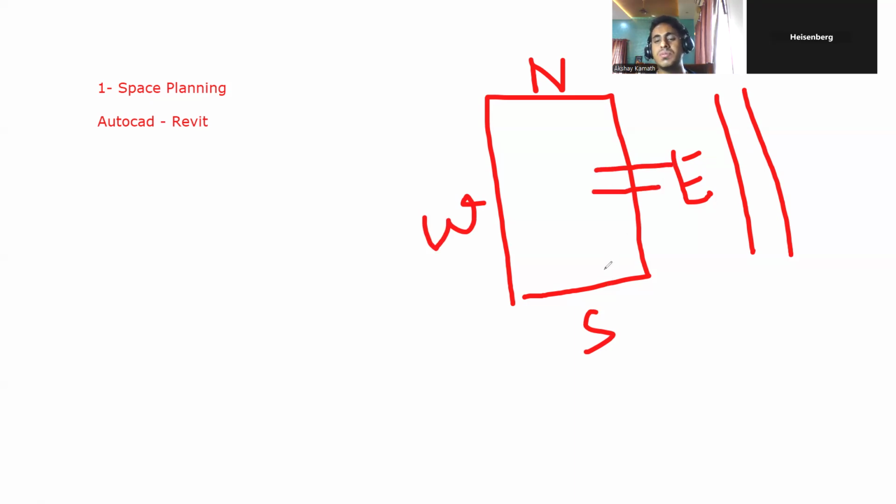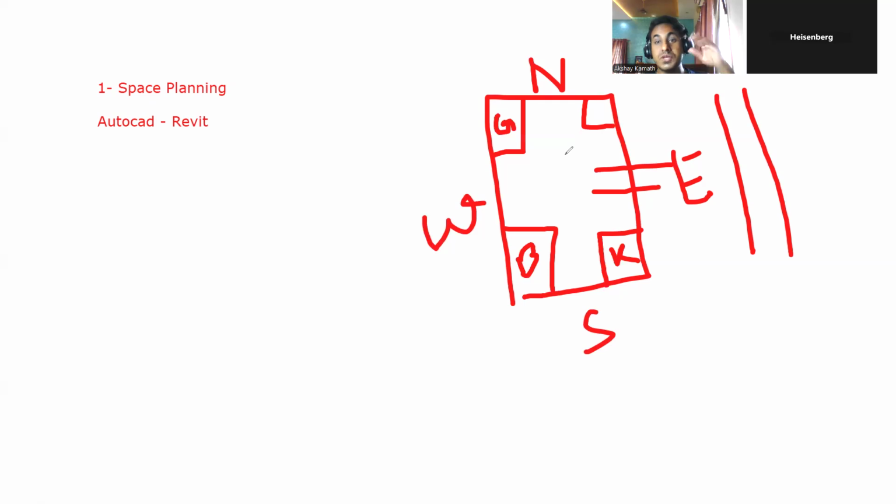The kitchen should usually be in the southeast direction, so I'll keep my kitchen in the southeast. If not in the southeast, I can keep it in the northwest also. My master bedroom should be in the southwest direction, so I'll put the master bedroom here. Then my guest bedroom can be kept in the northwest. The puja room I can keep in the northeast, or I can even utilize the northeast for the living hall. So this is called space planning.